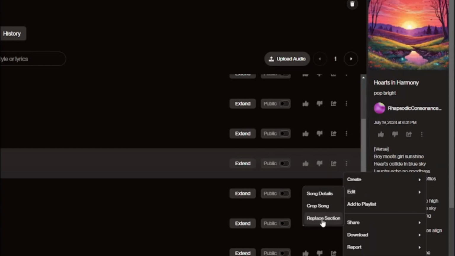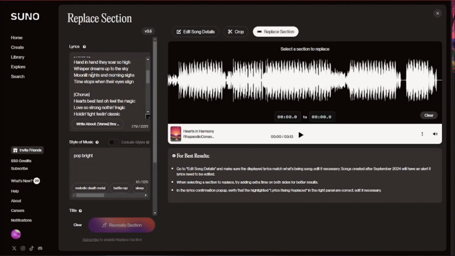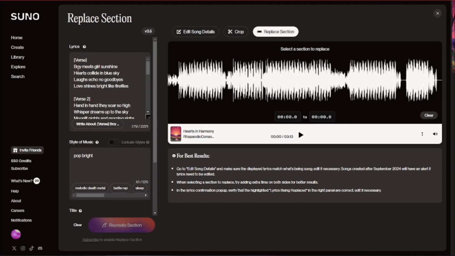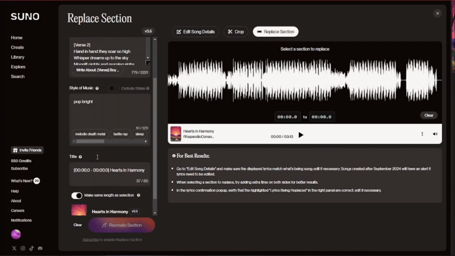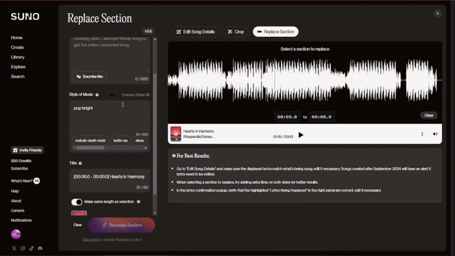If I go ahead and click on that, you guys can see you'll now be able to edit the lyrics of the song. You can change the style, and you can replace any section of your song that you like. The customization is basically now endless. You can play around with anything you want. You can change the beat, change the lyrics. This entire process is going to save a lot of time and create faster creations by providing quick access to edits and instrumental breaks for musicians, right?